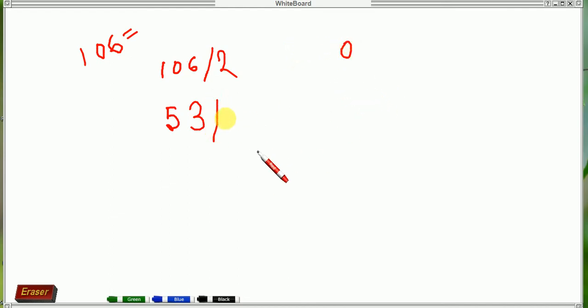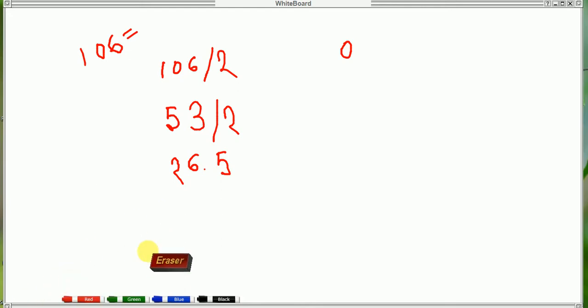Next, divide by 2. 53 divided by 2 is 26.5. But you should write only the digit number, not the fraction number. That means 0.5, so we write 1.